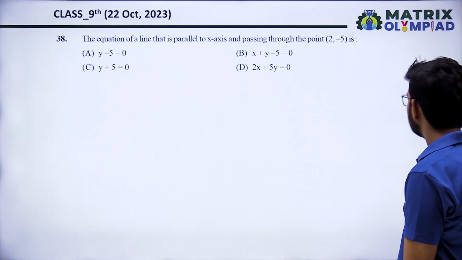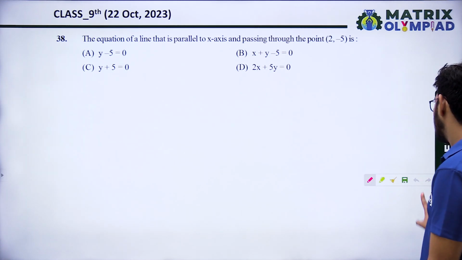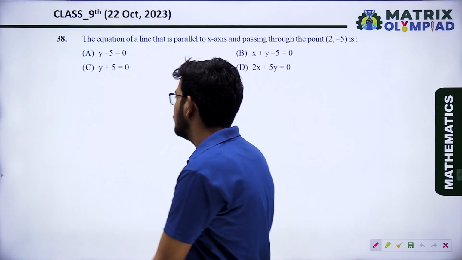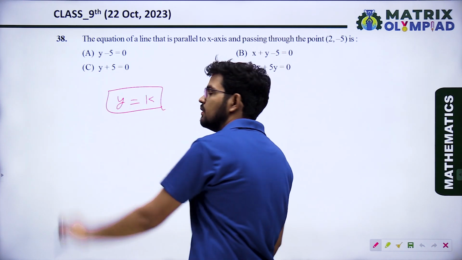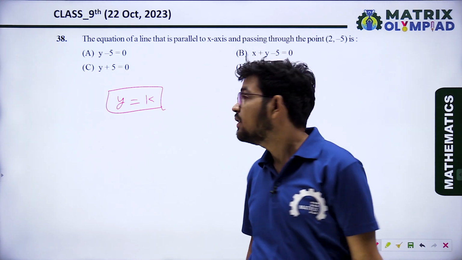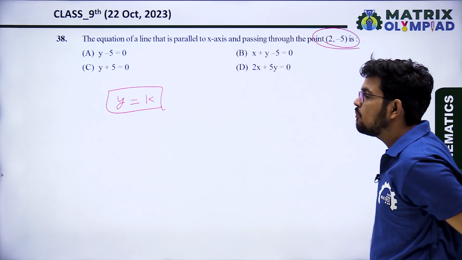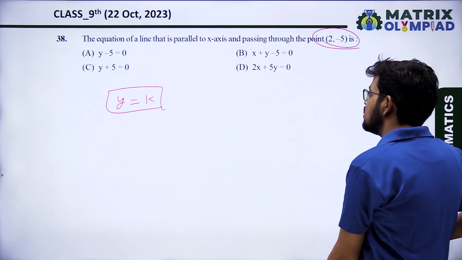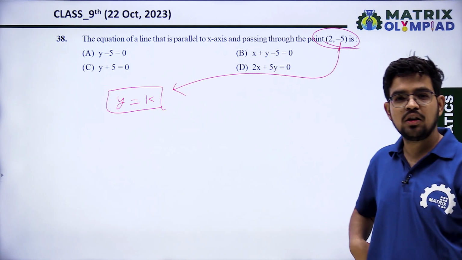Next, the equation of a line that is parallel to the x-axis. What is the equation of the line parallel to the x-axis? y equal to k, k is any real number, and it is passing through the point (2, -5). It means (2, -5) will satisfy this equation.